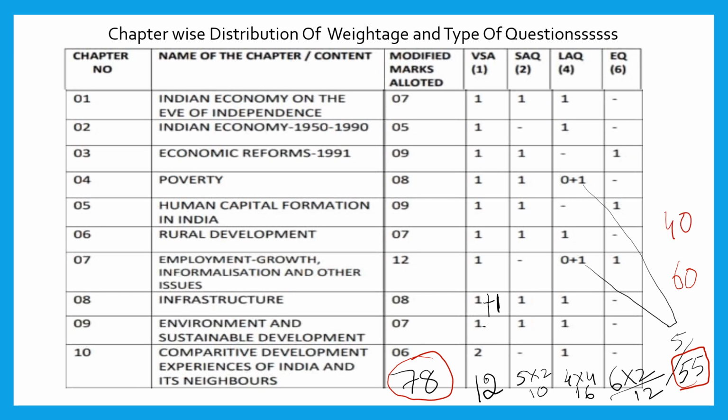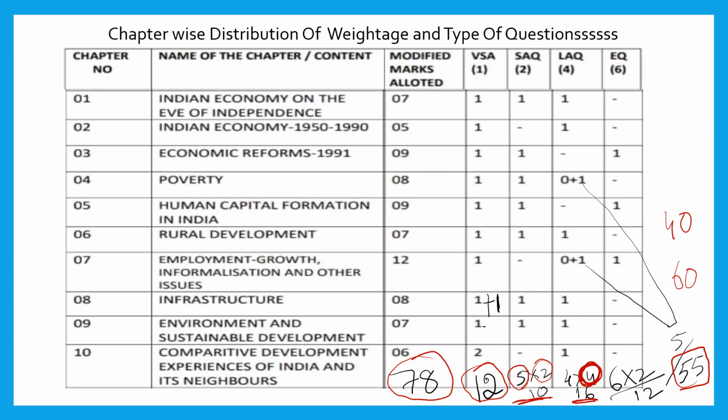Let us see how many questions will come. For 1 mark, 12 questions will be there, and these are compulsory questions. You have to prepare properly. For 2-mark questions, there will be 7 questions. Out of 7, you need to attend 5, so you will get 10. Then 6 4-mark questions will be there. Out of 6, you need to attend 4, so 4 into 4, 16 marks.